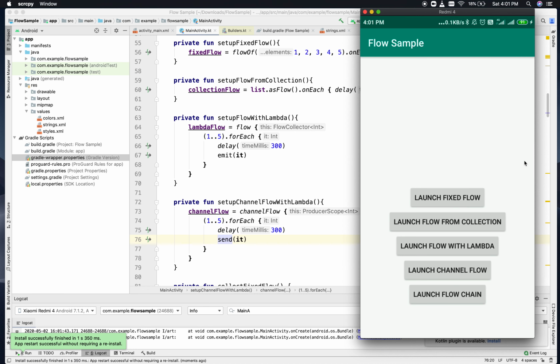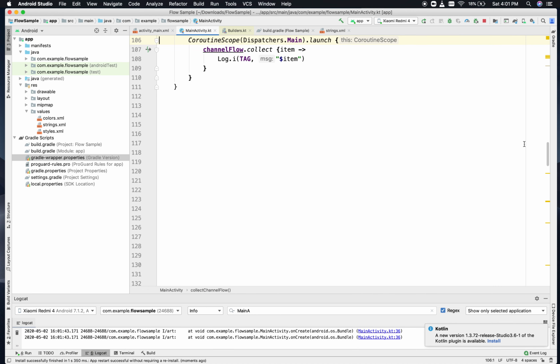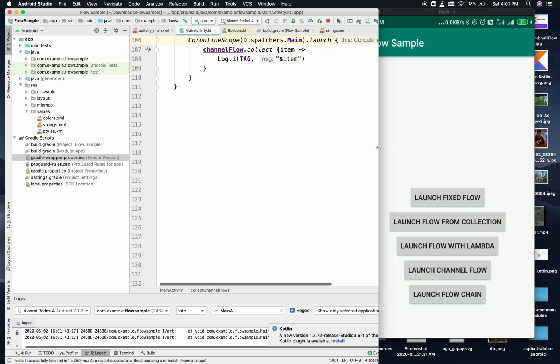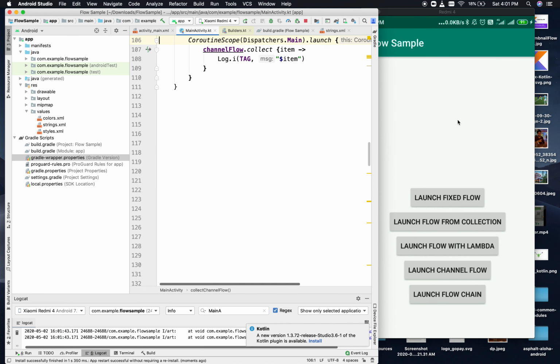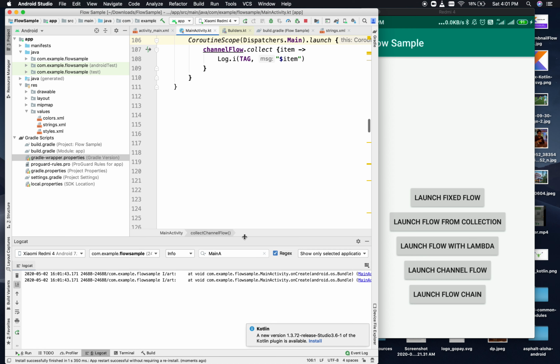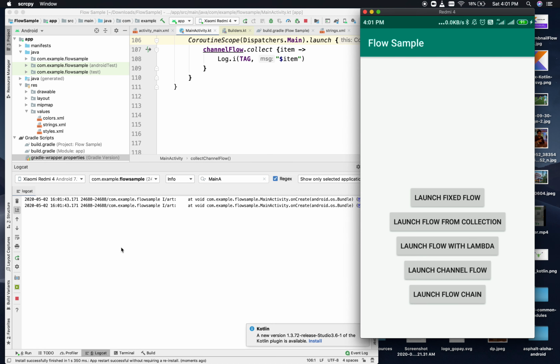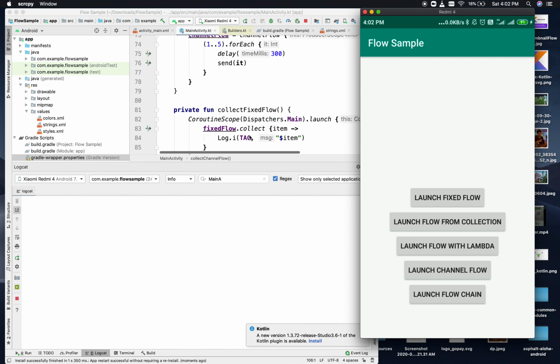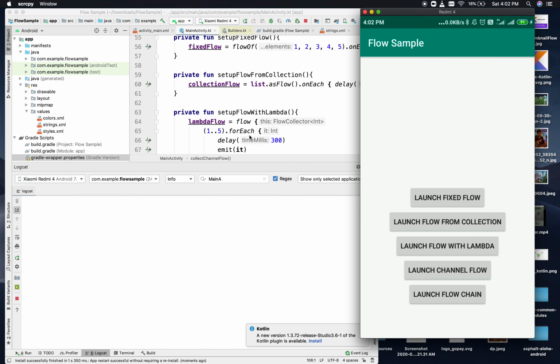Okay, let me just do one thing for you. One second. Yeah, that will work. And let me just put it a bit higher. Yeah, so let's first run the fixed flow, as in this one.